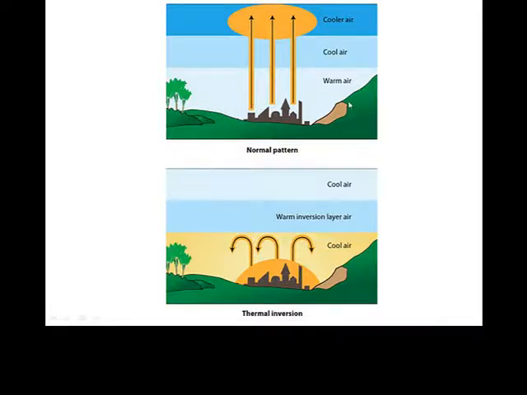So when we have this normal system, the warm air starts floating up, mixes with the cool air, gets out of the area, away from the city. We don't have any pollution problems to a large degree that day. But what happens, particularly when you're surrounded by valleys and landlocked areas, is you can get a warm layer forming over the city called the warm inversion layer. And when that happens, you now have cooler air near the surface of the Earth than a warmer layer above.